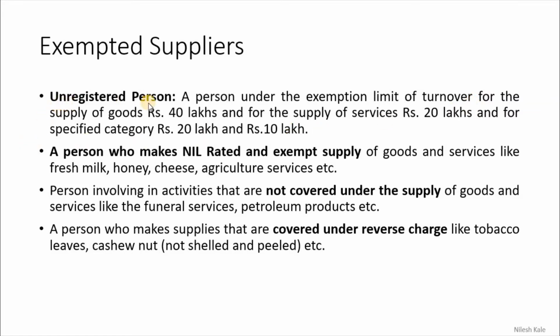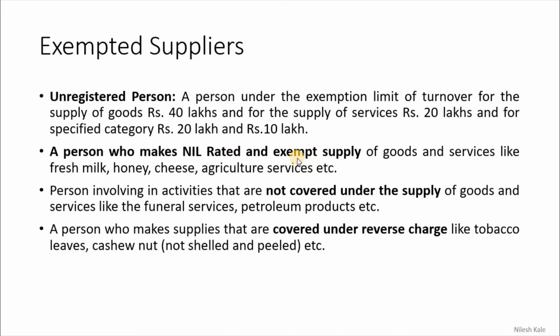The unregistered person, and a person who makes nil rated and exempt supply, is an exempted supplier. Now what is this nil rated? Nil rated means zero tax, that is, less than 1%. Zero rated supplies are different, right?